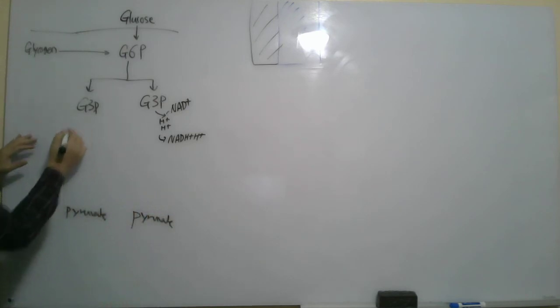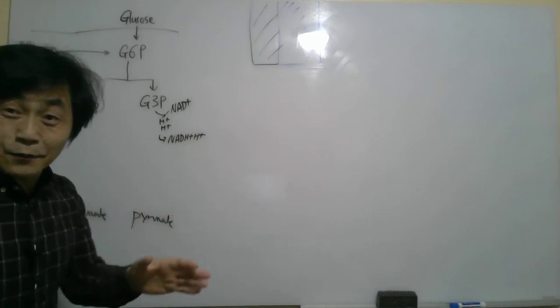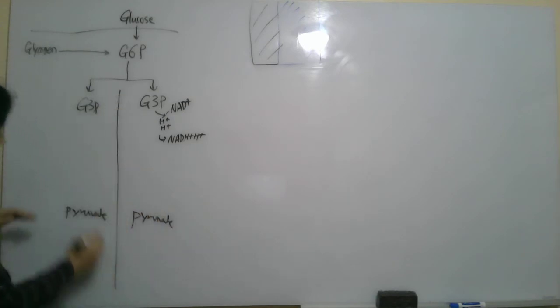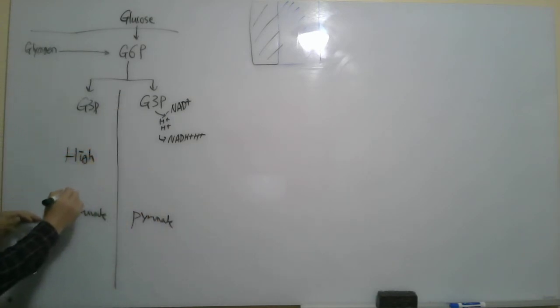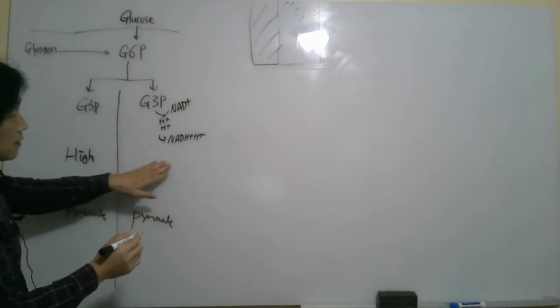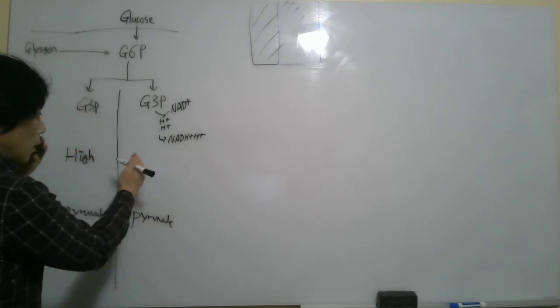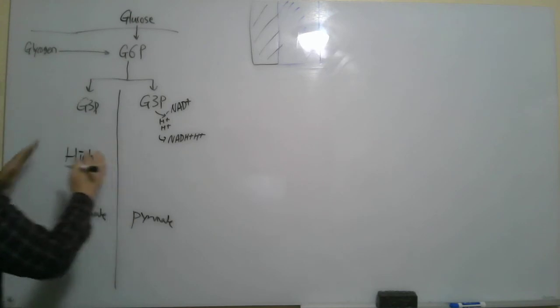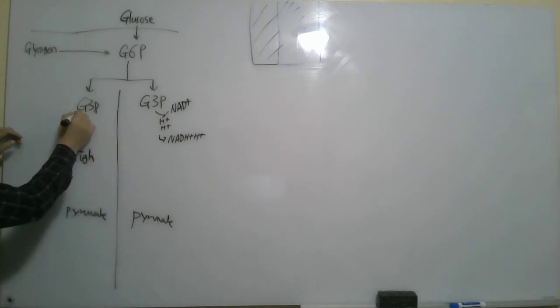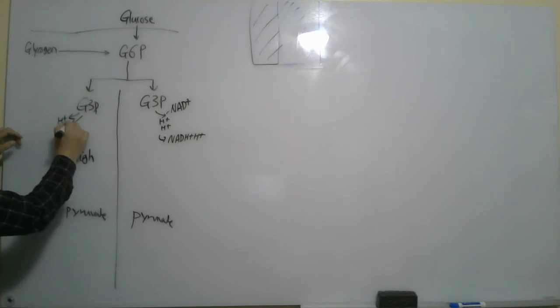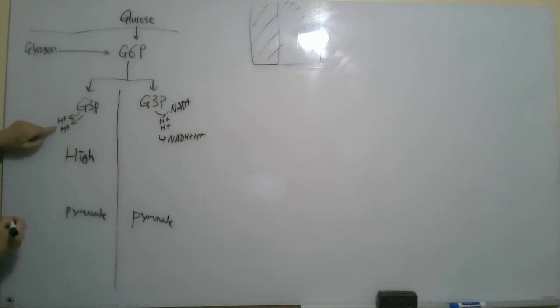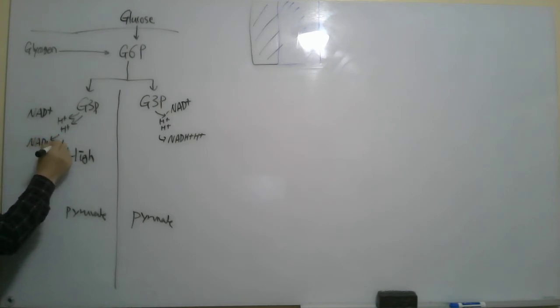And how about here too? Just for clarification, how about here? This is high intensity exercise. This is moderate intensity exercise, low to moderate intensity and at rest. So with high exercise intensity, the same thing: this releases a proton, and I do not write it here, but there are 2 electrons too. So NAD plus comes as a coenzyme to receive 2 protons and 2 electrons and become NADH plus proton. Did you remember?